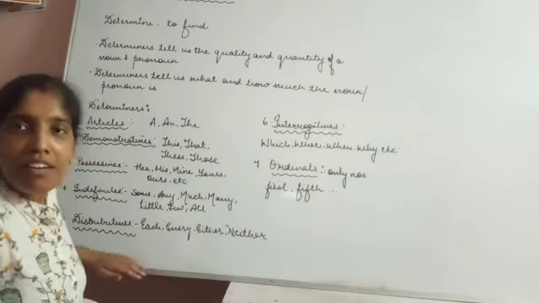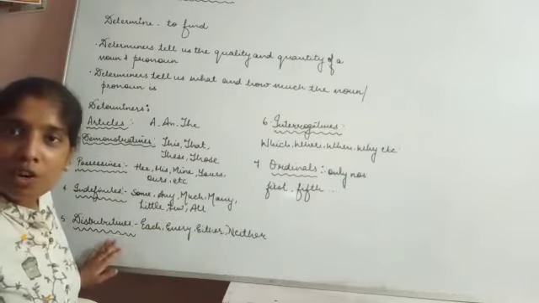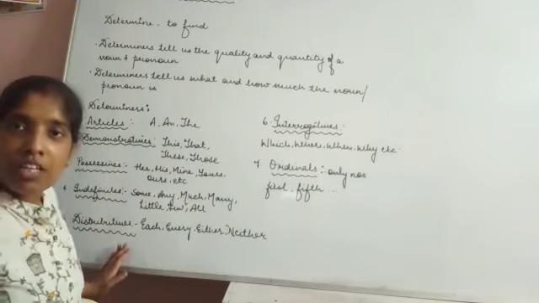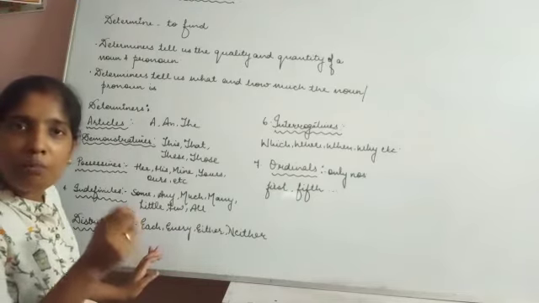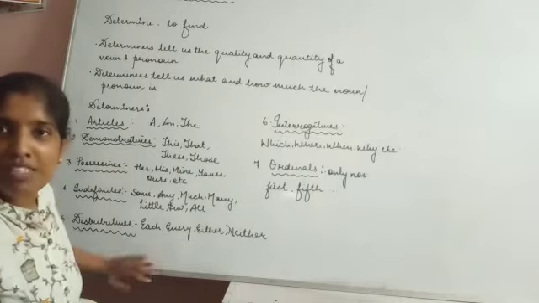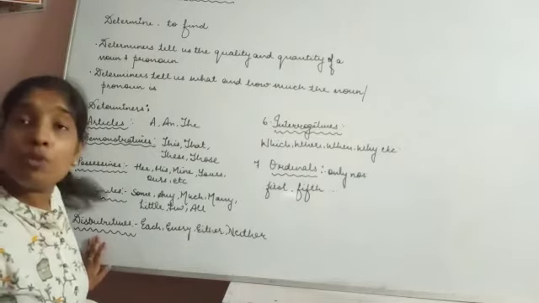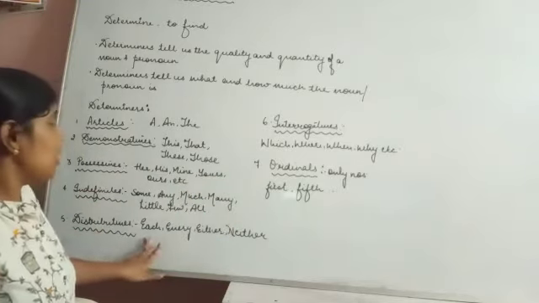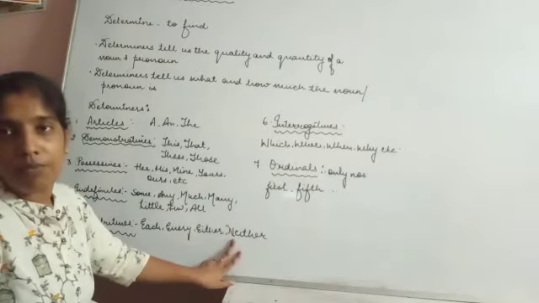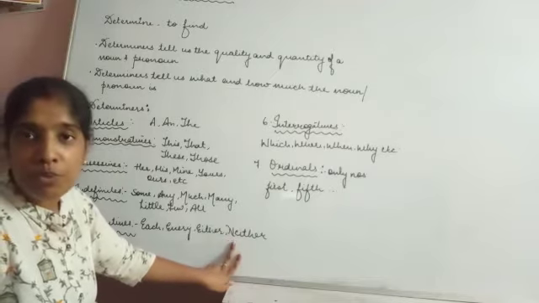In the same manner, the names of different determiners also give a very precise picture. So if I say distributives, it means distributing. Each, every, either, neither, they are part of distributives.